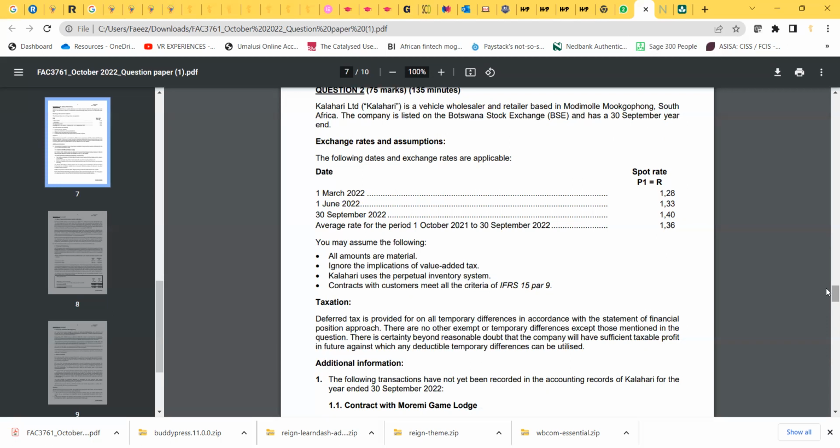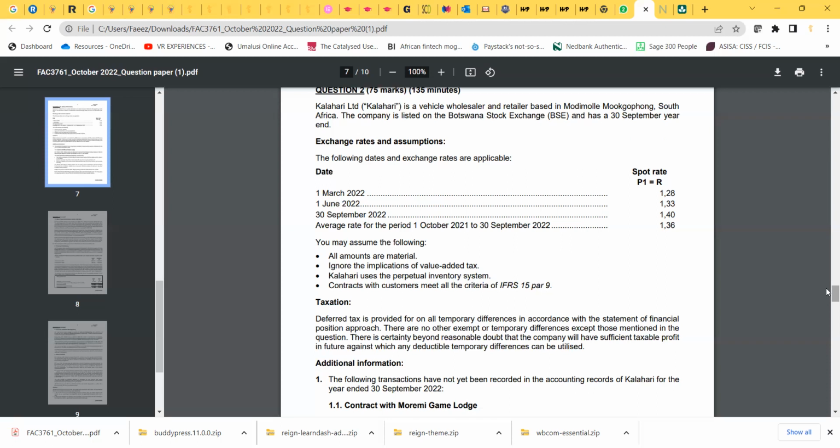Then we are listed on the Botswana Stock Exchange. So that basically just triggers foreign exchange, because we are in South Africa and we have a forex. So we almost likely have some transaction that is based in Botswana or something of that nature. So there may be forex, but that may be a separate part of the question. Okay, but that's basically the second thing to take note.